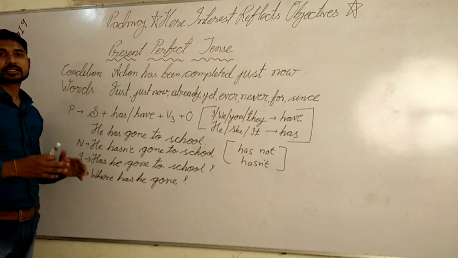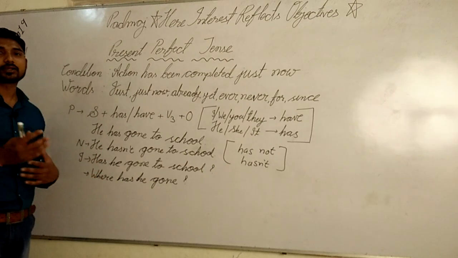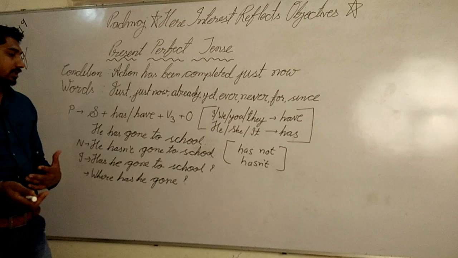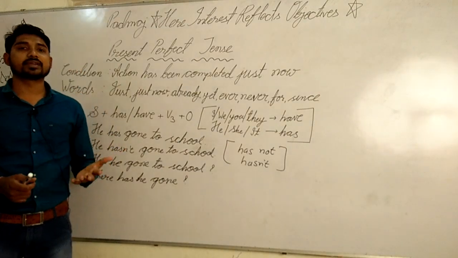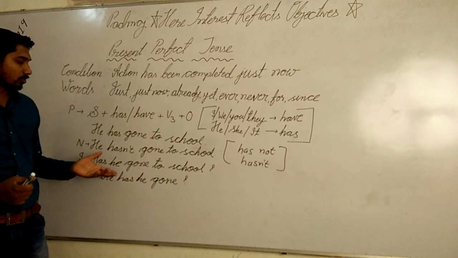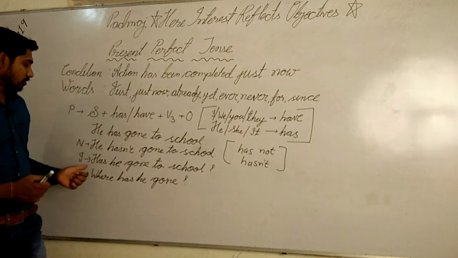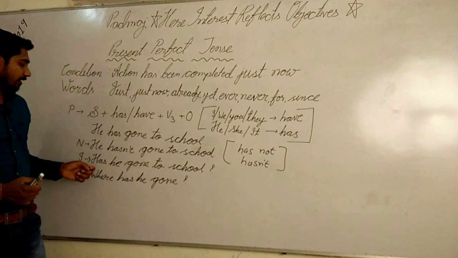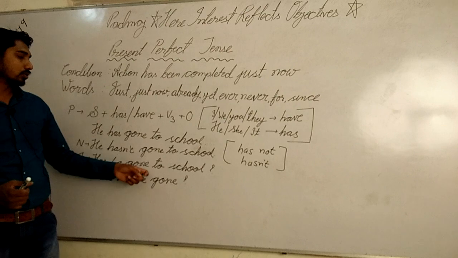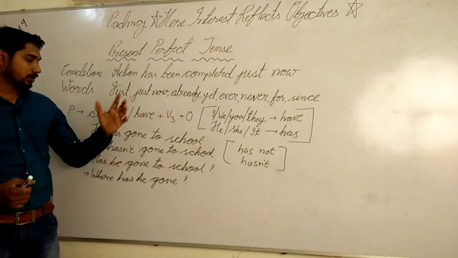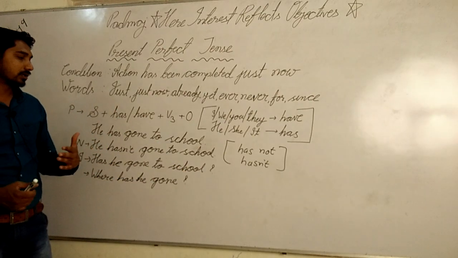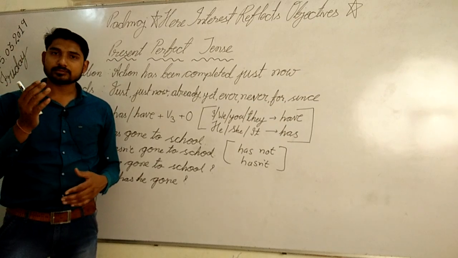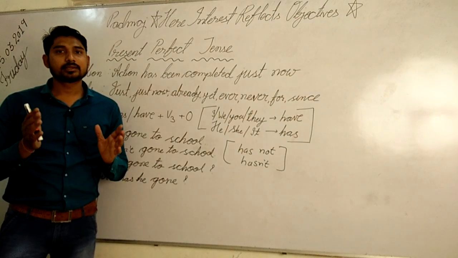Now interrogative. As I have told you, there are two ways we can make interrogative sentences: yes-no questions or double-yes questions, that is, wh- questions. In a yes-no question I have written, has he gone to school? Possible answers: yes, he has; no, he hasn't.